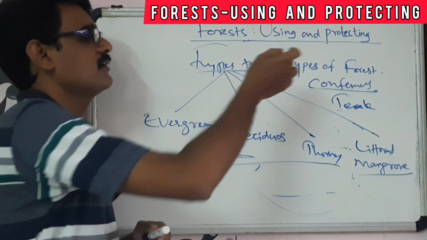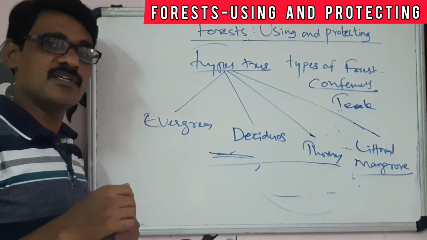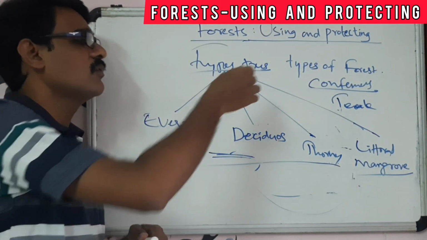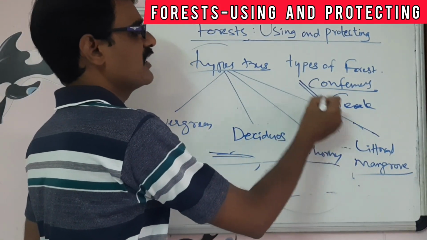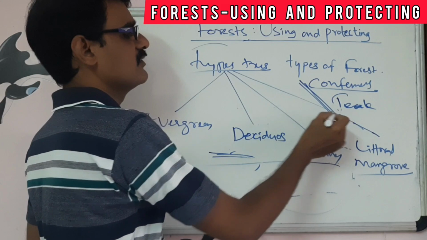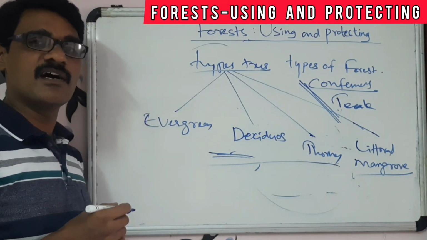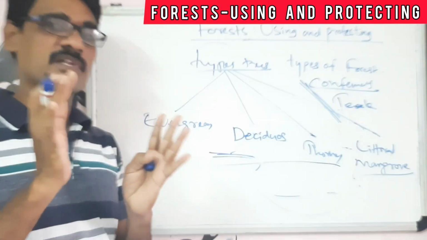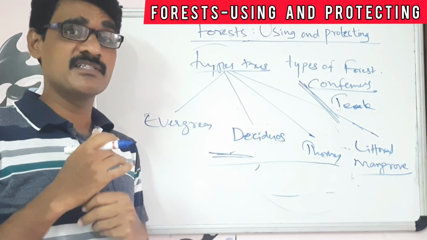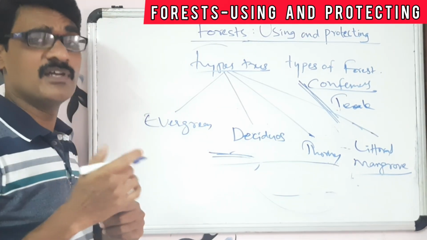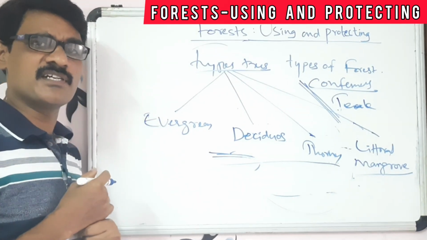But here, heavy rainfall and somewhat cold conditions. So the two different trees, coniferous trees and teak trees, are grown depending upon different climatic conditions. So what are the climatic conditions? Climatic conditions comprise temperature, rainfall, etc.